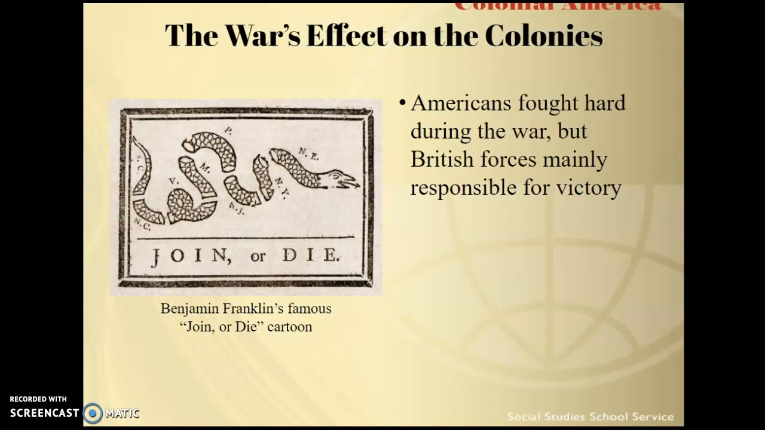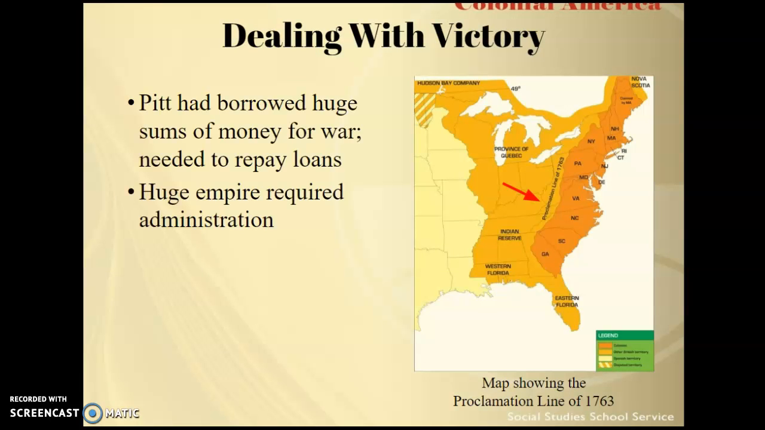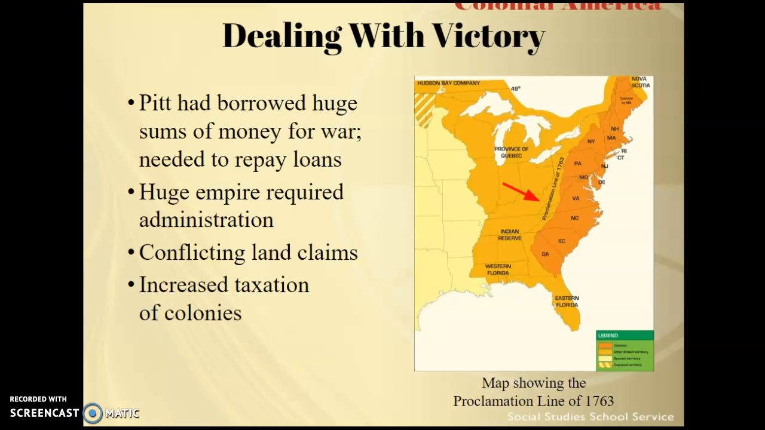Okay, so what we have here is this slide dealing with victory, because now the British have this large colonial holding in North America. As I said to you, William Pitt had borrowed huge sums of money for the war, and he needed to repay the loans. The British debt was just incredible. The Empire of the British also required a number of administrators. That's going to cost money.